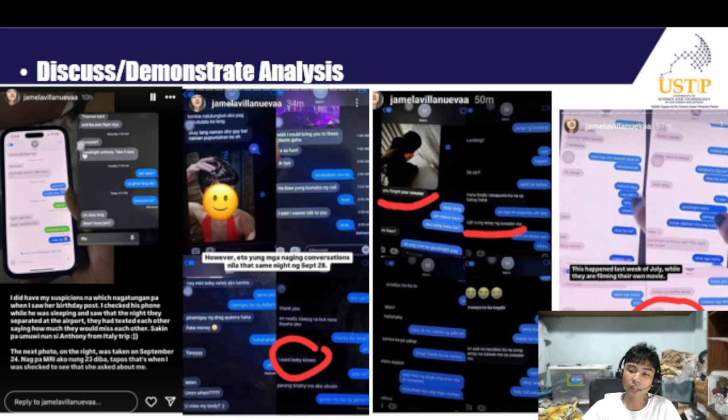Under the Data Privacy Act of 2012, personal data cannot generally be collected, used, or shared without the consent of the people involved, especially when it involves private conversations that are not meant for public distribution.